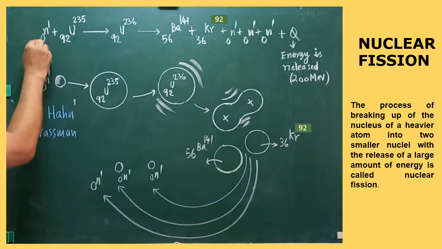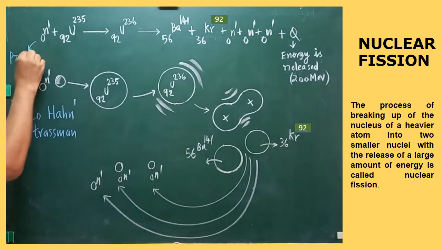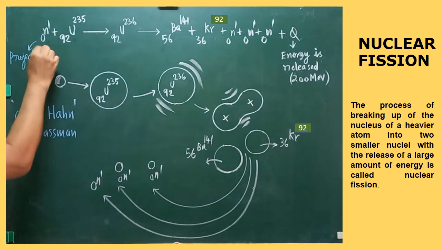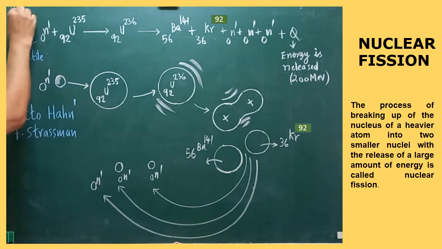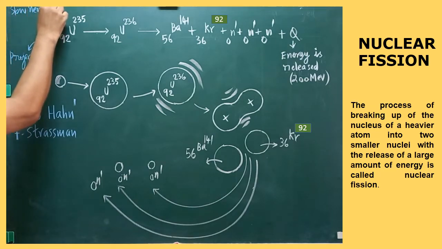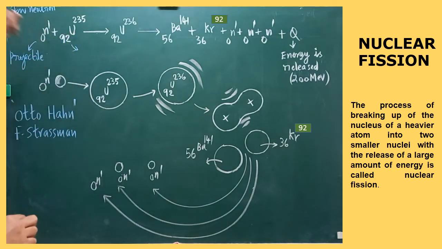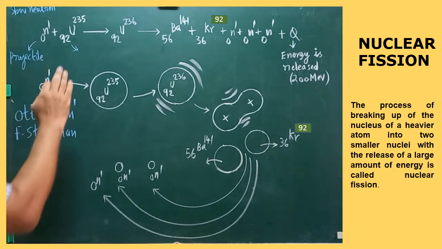So this one is called projectile. You should know the names of the things. That's why I am writing. This slow neutron is called, what is this? Projectile. Slow neutron. That one is used as a projectile. This is the heavy element. Is it clear? Uranium is going to be split into two.